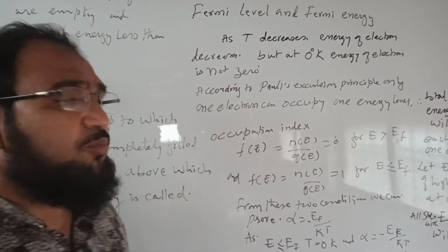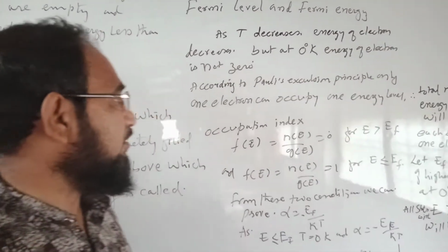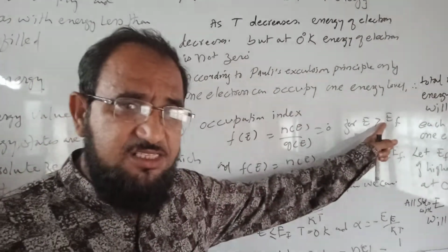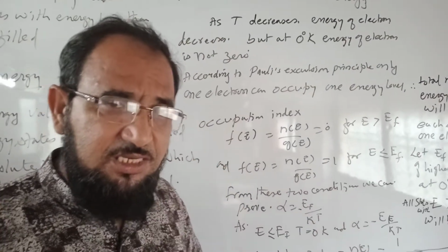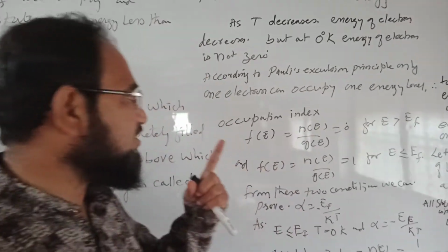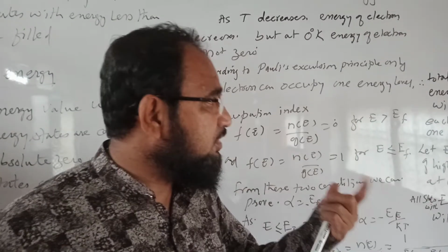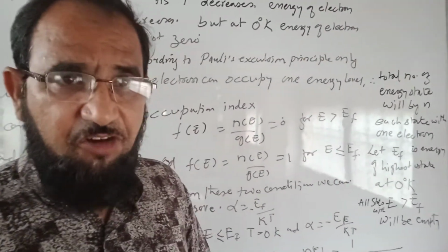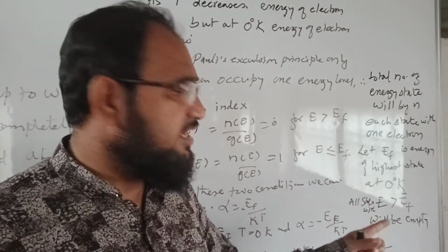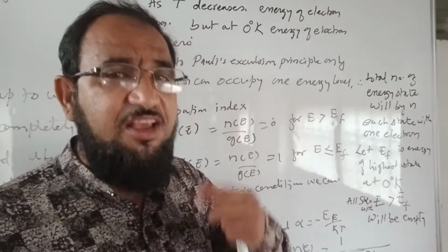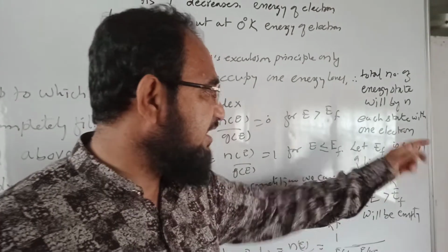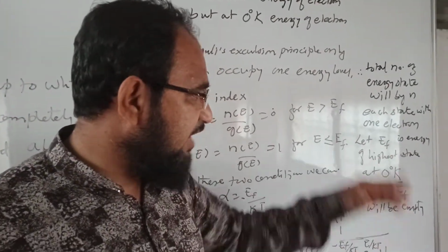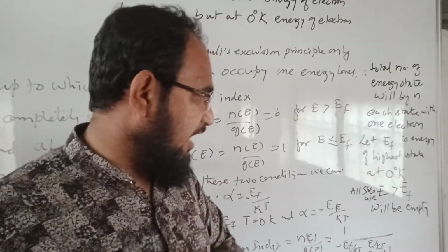According to Pauli's exclusion principle, only one electron can occupy one energy level. Therefore, the total number of energy states will be n for an atom, with one electron in each state. Suppose that EF is the energy of the highest state at 0 degree Kelvin.